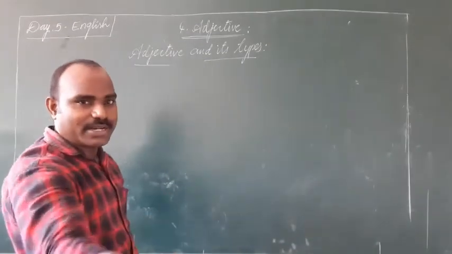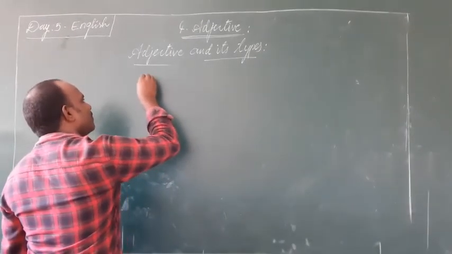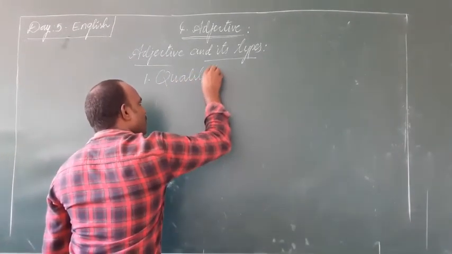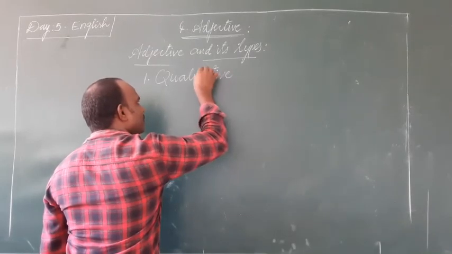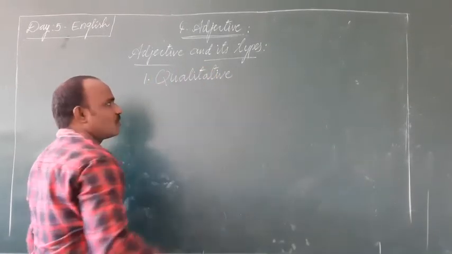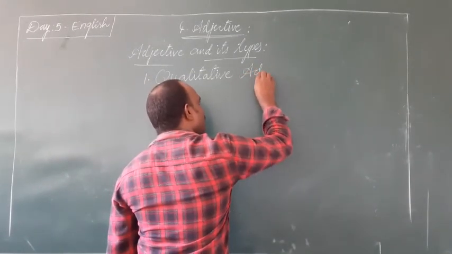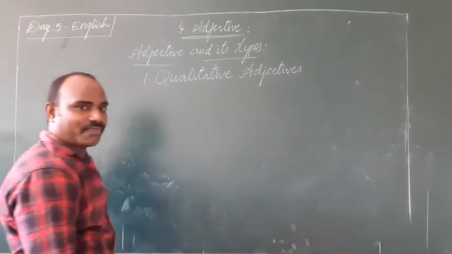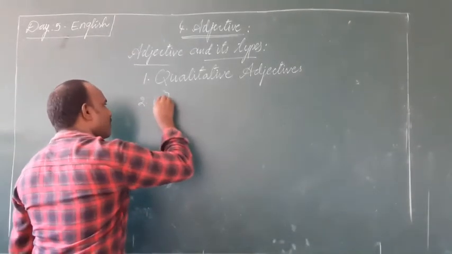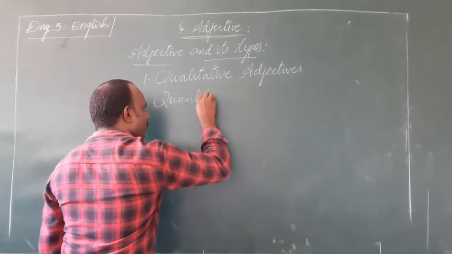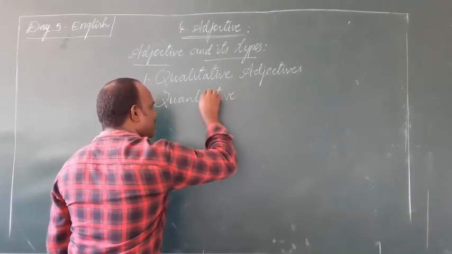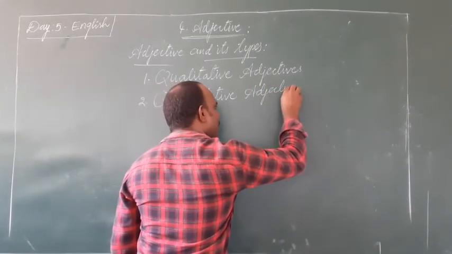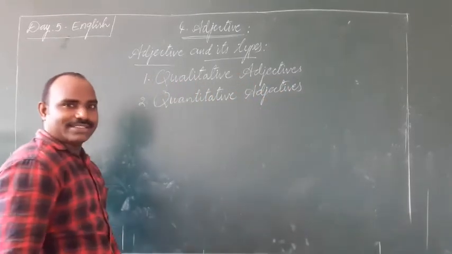First one, we have different kinds of adjectives. The first one, qualitative adjectives. Second one, quantitative adjectives.